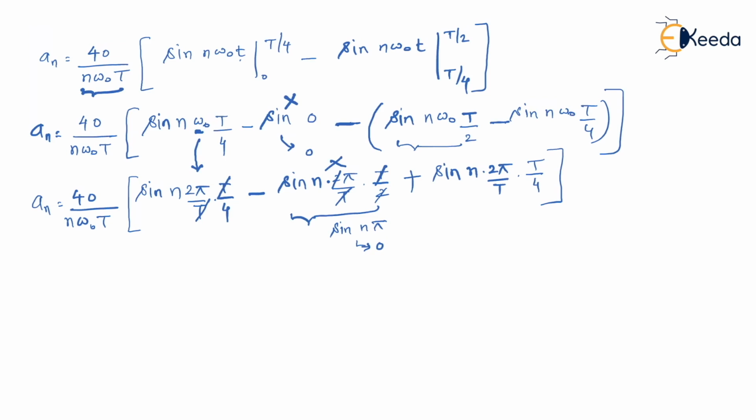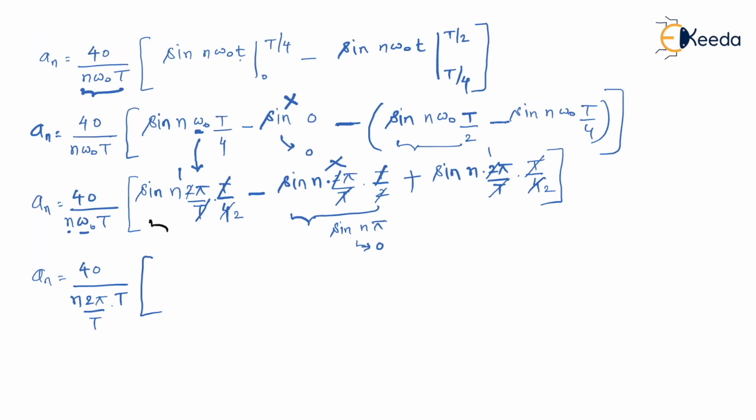T and T gets cancelled. 2 ones are 2, 2 twos are 4. Same thing happens here also. Here capital T gets cancelled. 2 ones are 2, 2 twos are 4. What is remaining? Let me write it. An is equal to 40 upon. Now n I'll substitute as it is. Value of omega naught, let us substitute this as 2 pi by capital T. We already had T over here.